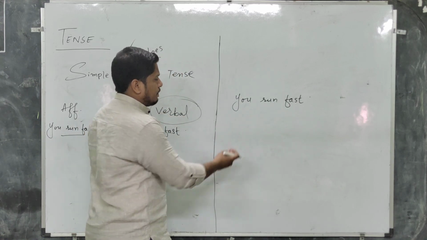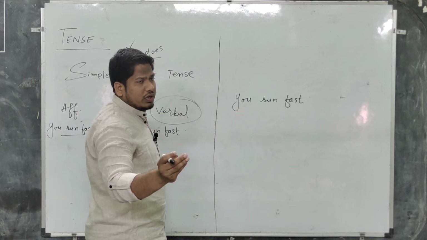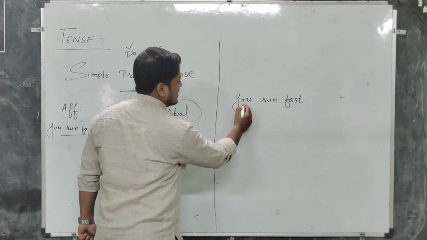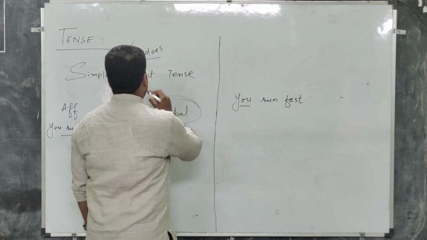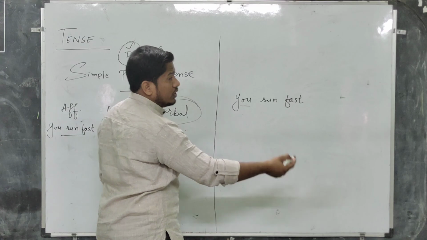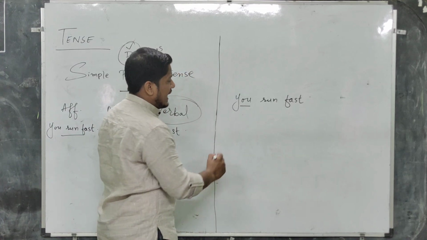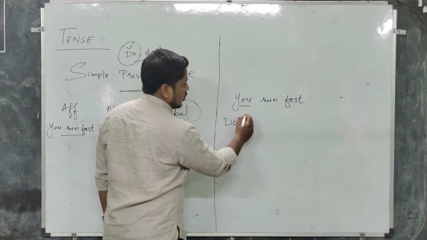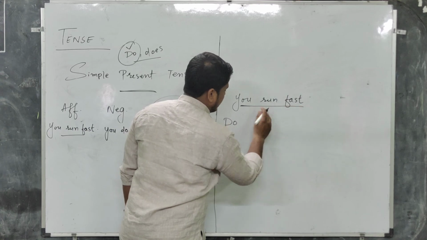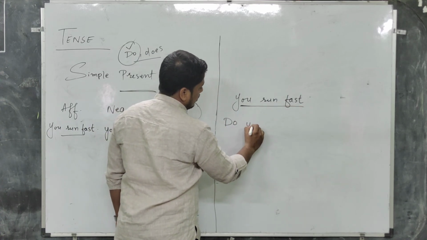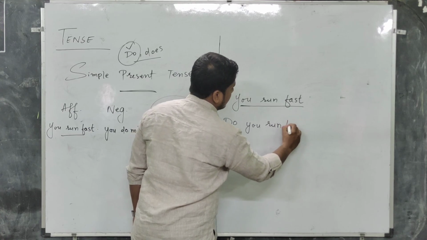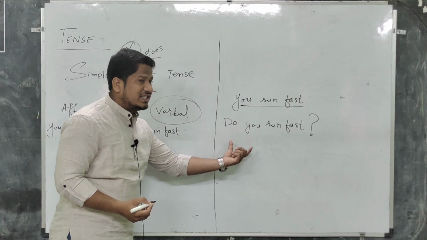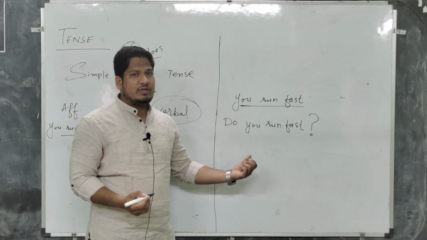So tell me, there is a pronoun. Is this pronoun singular or plural? I just told you that this you is plural, so we will have to use do here. And I told you when we turn the sentence into verbal, at the beginning of the sentence a helping verb should be used. So do, and the whole sentence should be written the same. Do you run fast? Do you run fast? And there will be a question mark, because this is a question. This is an interrogative sentence.